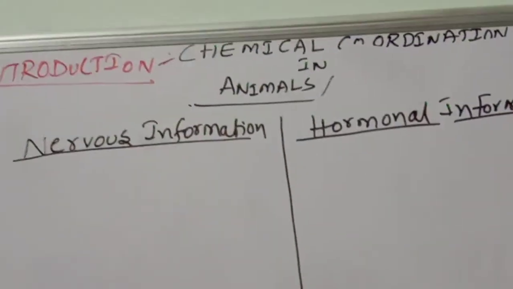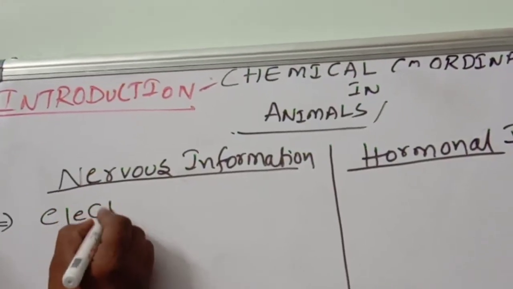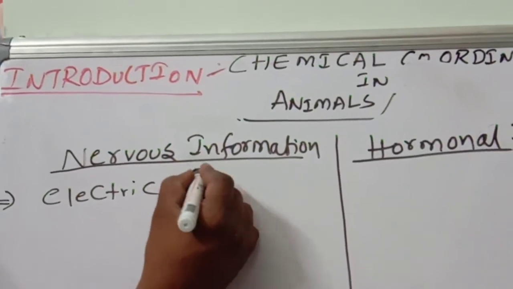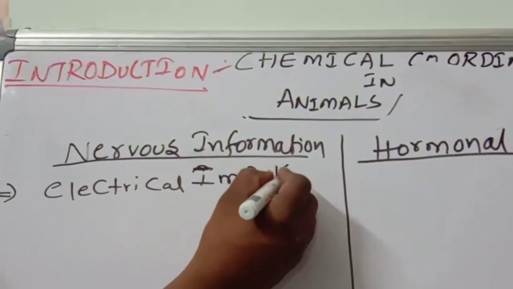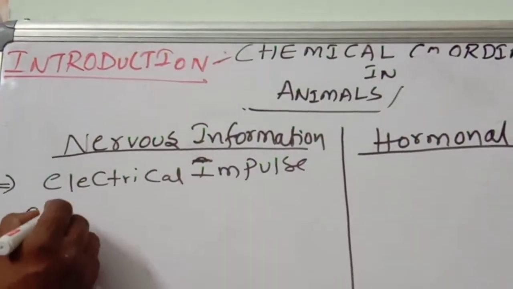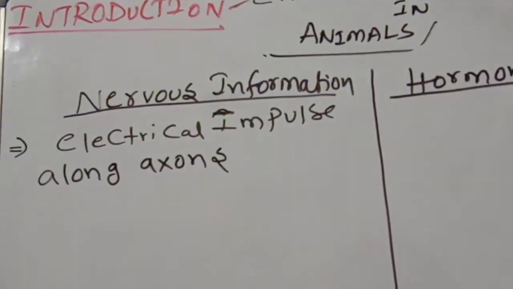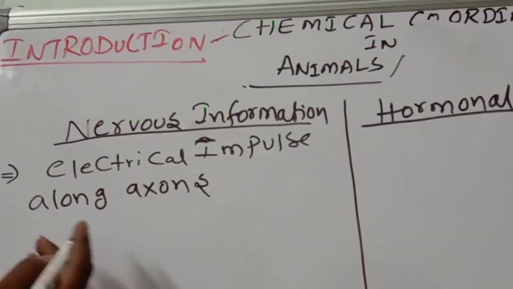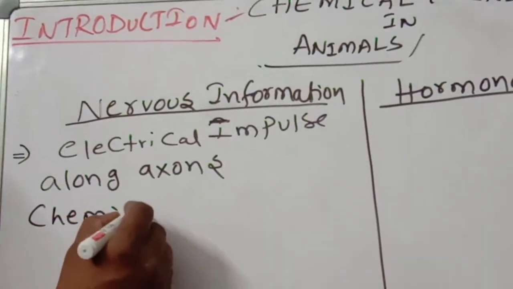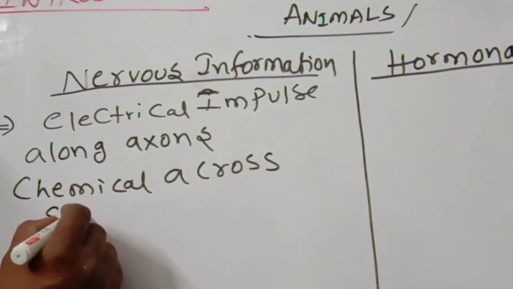How will this information go? Electrical impulse, a very important point. It passes as an electrical impulse along axons, and as a chemical across the synapse.